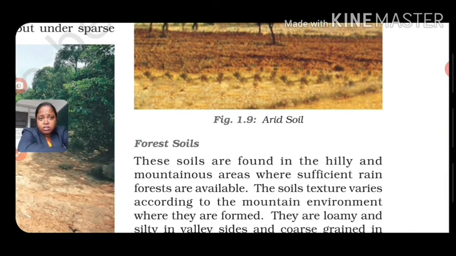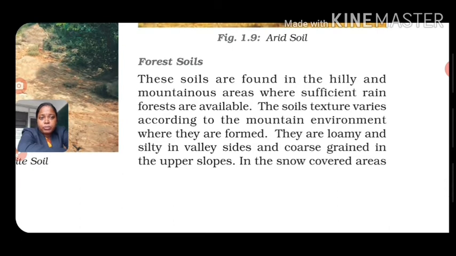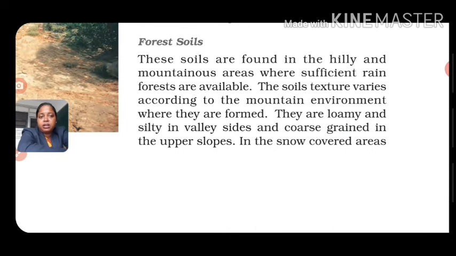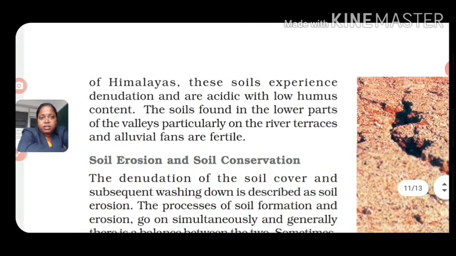Let's go for the discussion on the forest soils. These soils are found mostly in which area? In the hilly and mountainous areas, as most of the mountainous areas are full of forest. Where the rain is sufficient, forests are found in those areas. The soil texture varies according to the mountain environment where they form. They are loamy and silty in valley sides and coarse grained in the upper slopes. In the snow-covered areas of the Himalayas, these soils experience denudation and are acidic with low humus content.